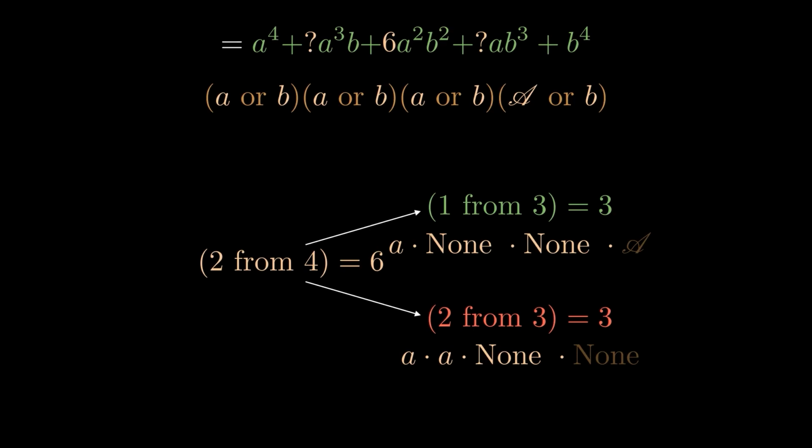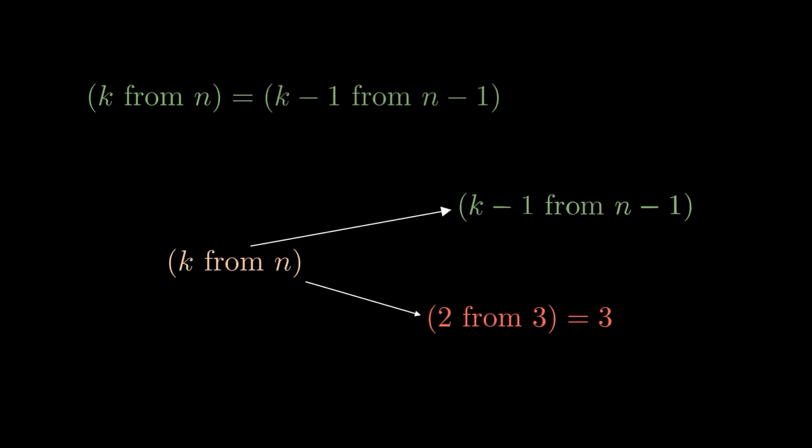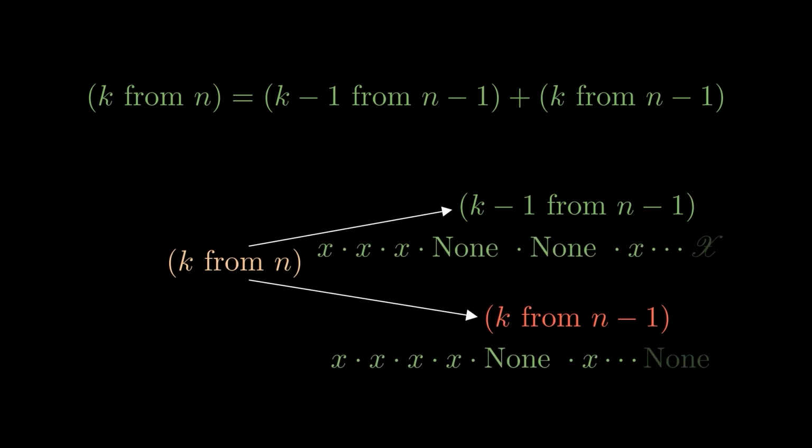Now this is what I like to call an epic math gamer moment. It's what makes Pascal's triangle a triangle. It generalizes to the formula where choosing k from n is equivalent to choosing k minus 1 from n minus 1 plus k from n minus 1. It tells us that if I set a special variable, then I can split k from n into 2 cases, k minus 1 from n minus 1 and k from n minus 1. K minus 1 from n minus 1 is a case where I do choose a special variable, and k from n minus 1 is where I do not choose a special variable.